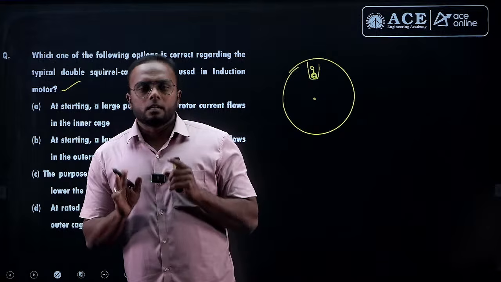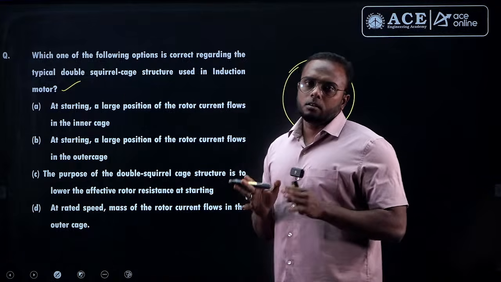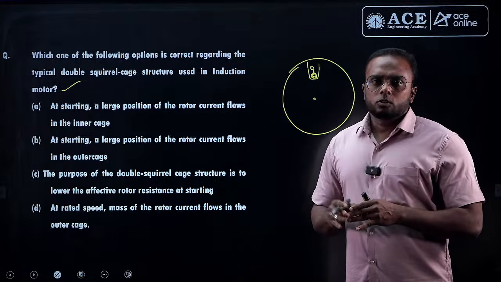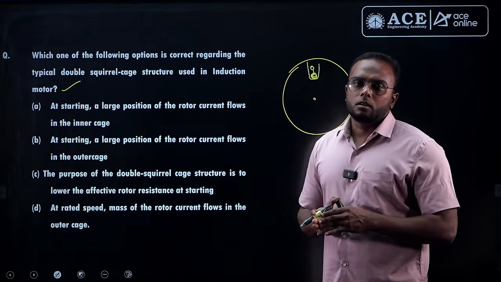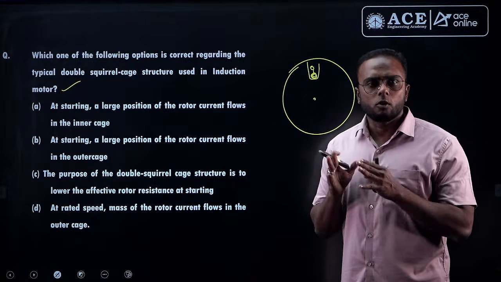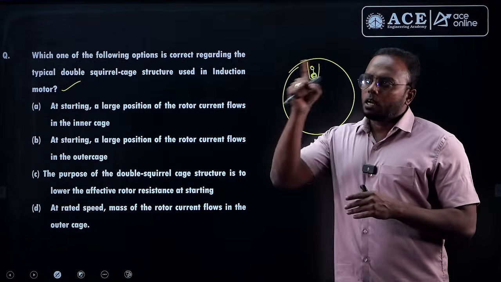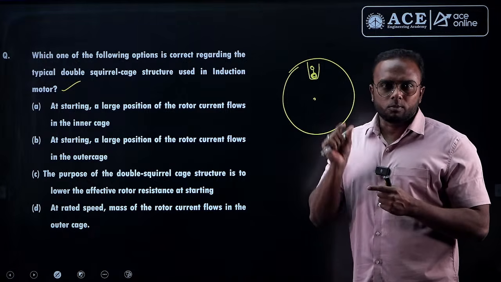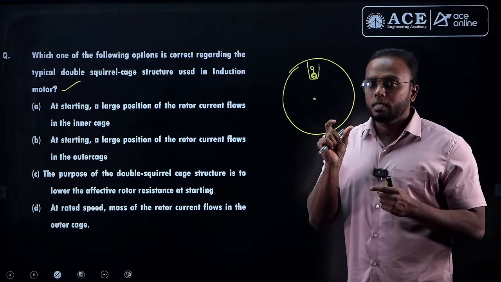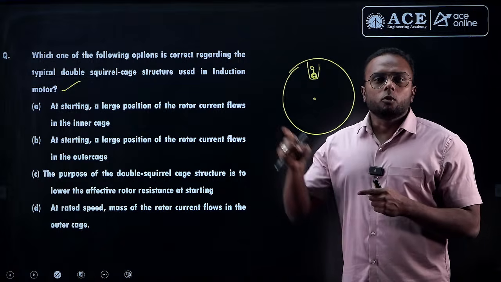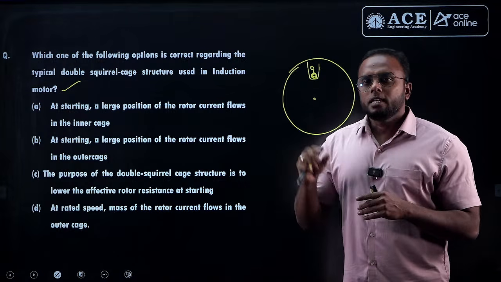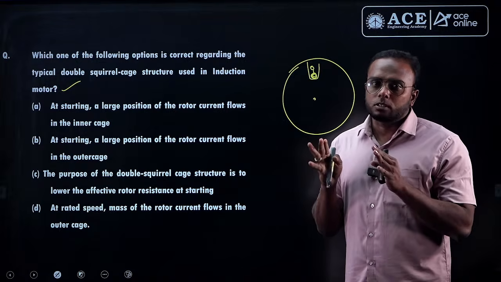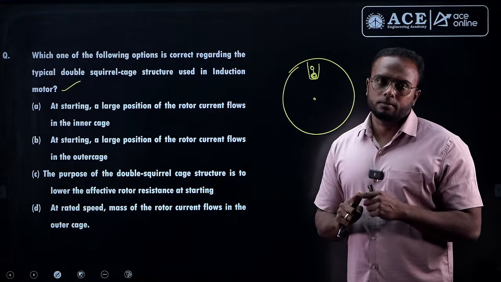Because in normal squirrel cage the drawback is that rotor resistance will be less, copper bars. So starting torque will be less. So one of the methods we use to increase the starting torque is the double cage induction motor. How we design is, two cages will be there, inner cage and outer cage. The outer cage conductors will be designed with small area, so small area means what is the resistance? Very high. So the outer cage will have high resistance and the inner cage will have low resistance. And which cage is responsible for good starting torque? The outer cage is responsible.